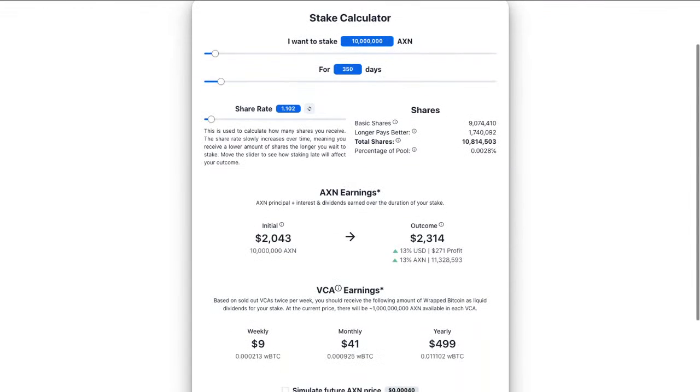If you took that today, with an initial investment at the current price of Axion, 0.000002, the initial investment would be $2,043 US to get 10 million Axion. If you stake that for 350 days, which is what we've got up here, your outcome would be 2,314. So that's a 13% increase in US dollar profit and 13% in Axion tokens. You'd come out with 11.3 million after the 10 million. So hopefully that's easy enough to understand for the Axion. If you're new to Axion, hopefully this will particularly help.